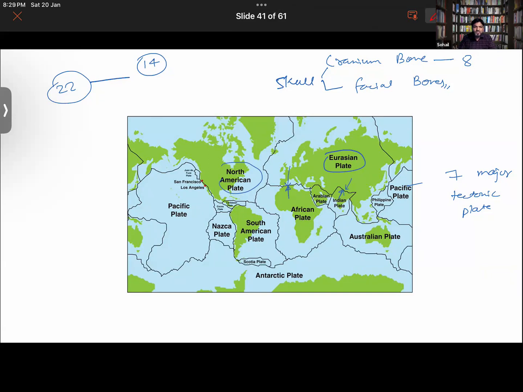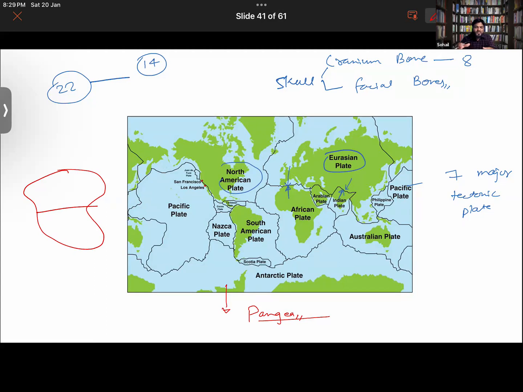If you study the geological evolution of Earth, you will know that several million years ago all these continents were joined, and there was a huge continent called Pangea. We read that it was further separated into two parts: Gondwana land, and there was one more. I'm forgetting at the moment. Anyway, coming back to this.